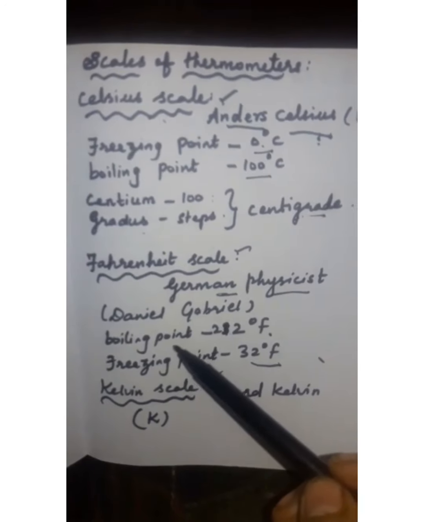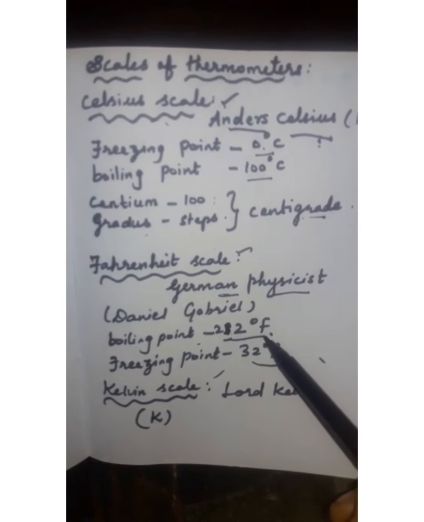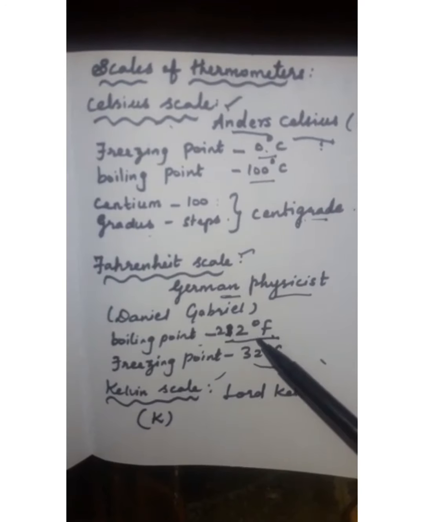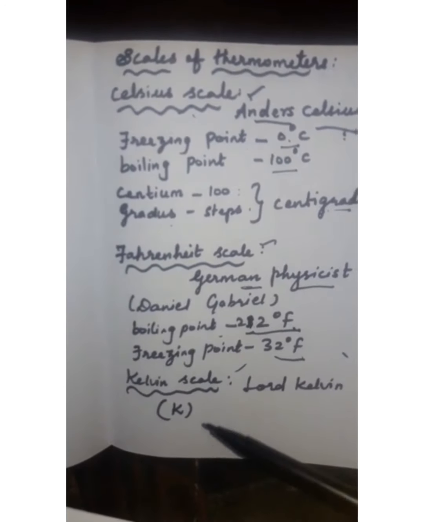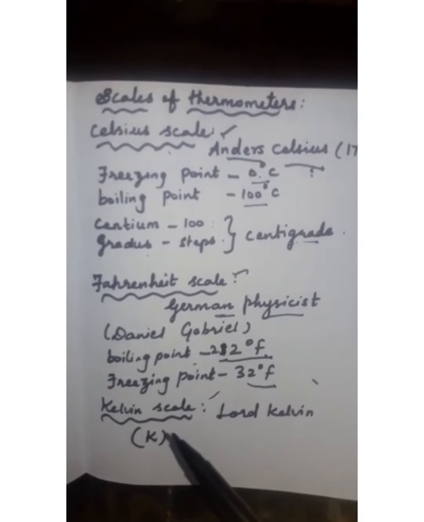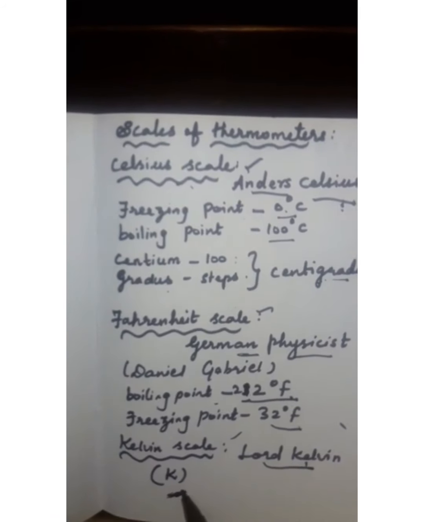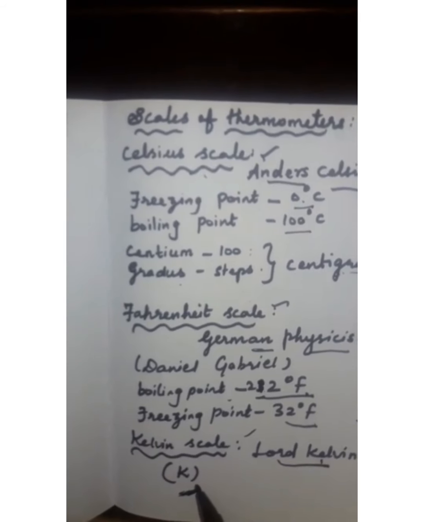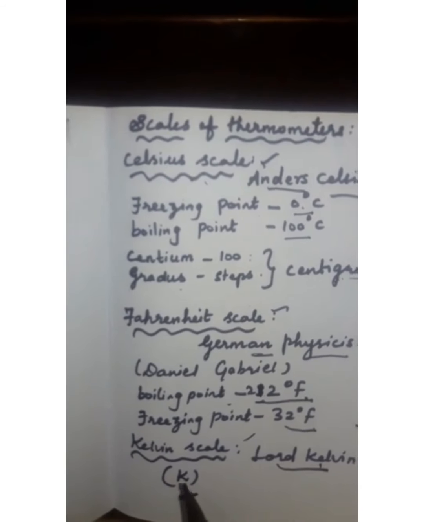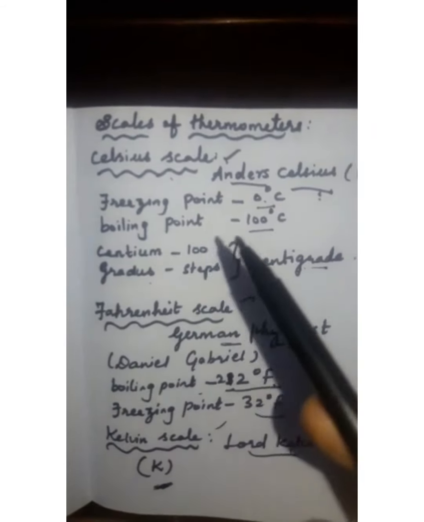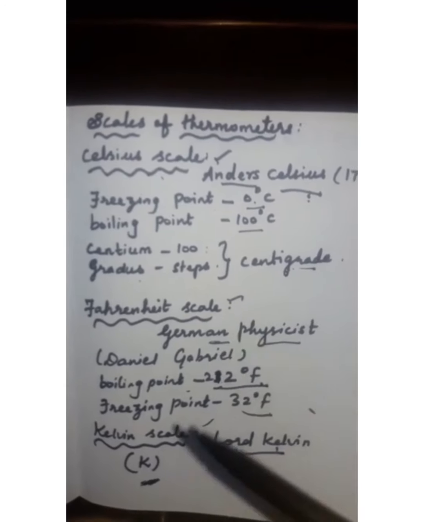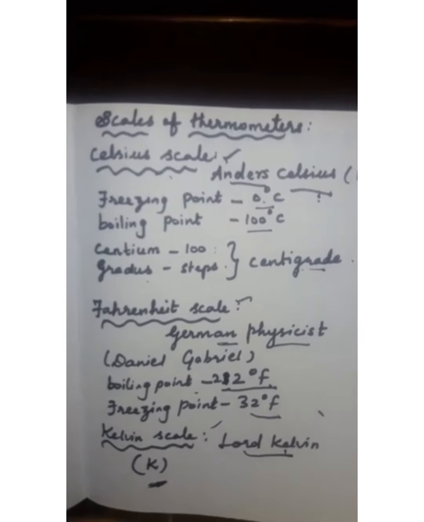So the Fahrenheit thermometer starts from 32 degrees Fahrenheit and ends with 212 degrees Fahrenheit. The next important scale is Kelvin scale. The SI unit of temperature is Kelvin. The Kelvin scale was discovered by Lord Kelvin. It is shortly denoted as K. So these are the various scales which are used to measure the temperature.